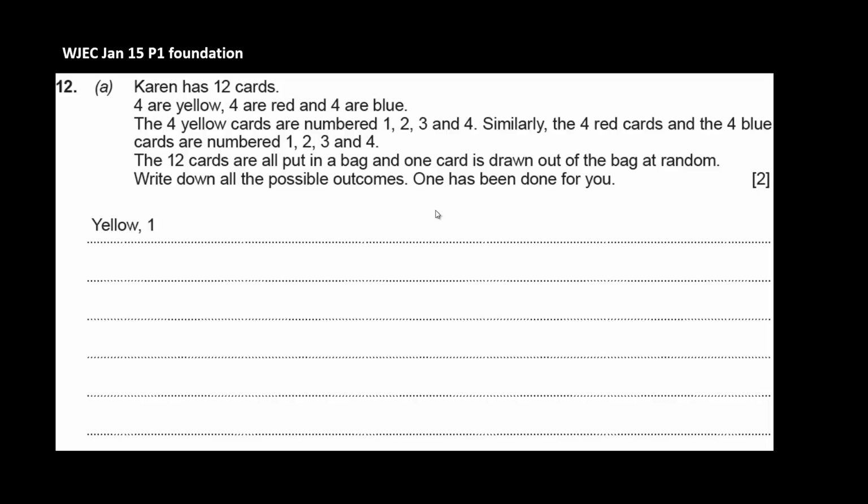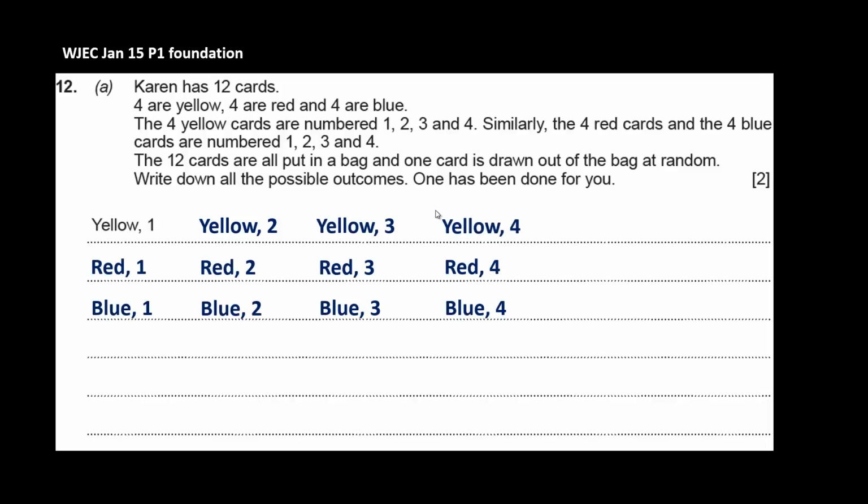And this is one we've seen before. Karen with the cards. She's got 12 cards, 4 yellow, 4 red, 4 blue. The yellows are numbered 1, 2, 3, 4, as are the reds and the blues. Write down all the possible outcomes. We did this on one of the previous videos, and we could have a yellow with a 2, a yellow with a 3, a yellow with a 4, and a red with a 1, 2, 3, 4, and a blue with a 1, 2, 3, 4. There are all the possible outcomes.